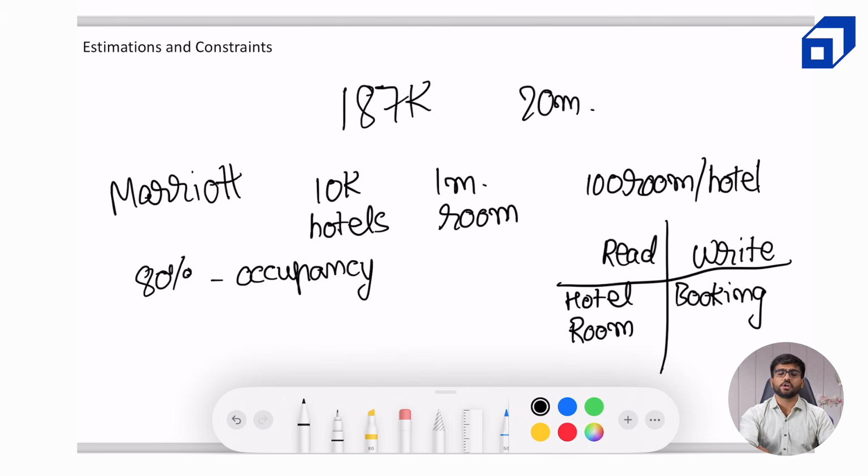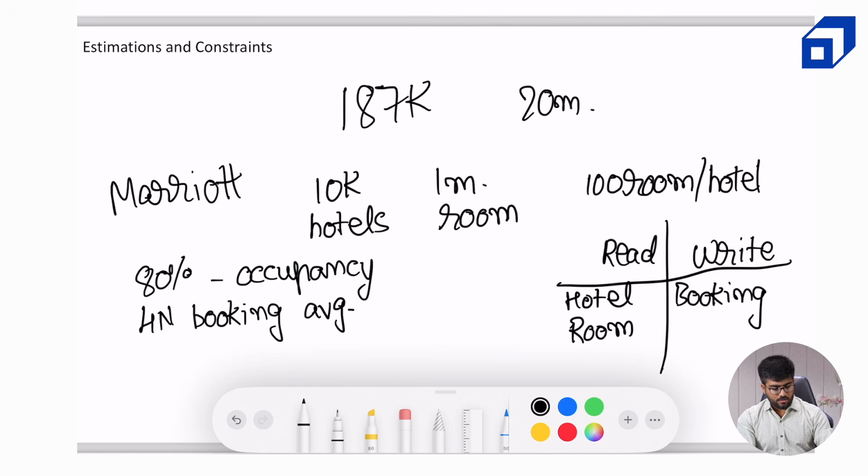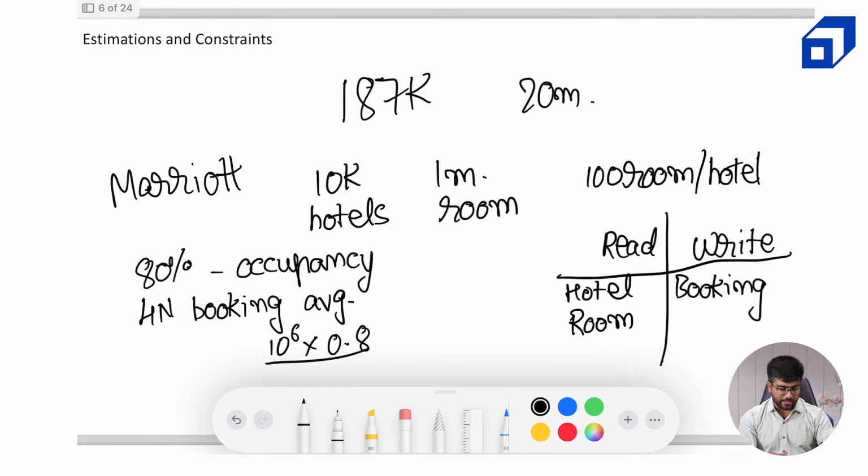Now, on an average, a person does booking for 3 to 4 nights. In some cases, they might be booking for a lower number of days if it's something related to a business event. But if they are going on a vacation, it can be for longer durations like 3 to 4 nights. So again, for the ease of calculations, I will choose 4-night booking on average. Now, if there is 80% occupancy, it translates to 1 million into 0.8 and 4 nights booking on average, which means 1 million into 0.8 divided by 4 is going to be our total number of bookings for a particular day.